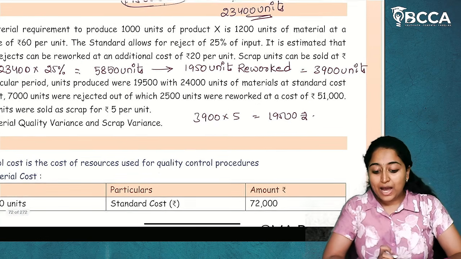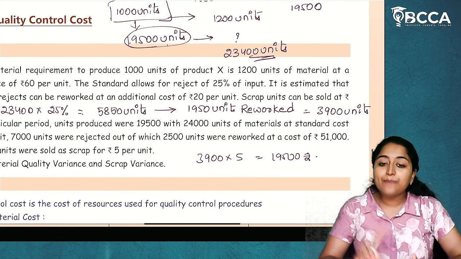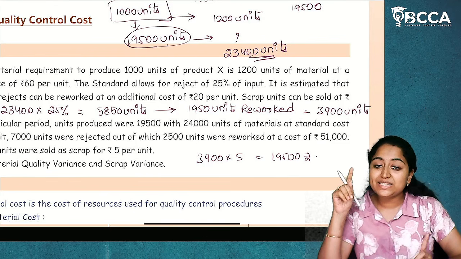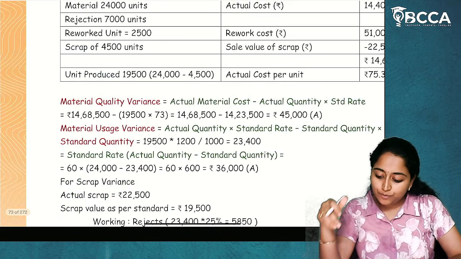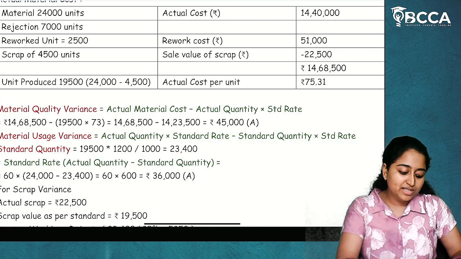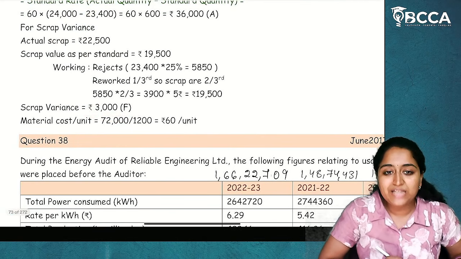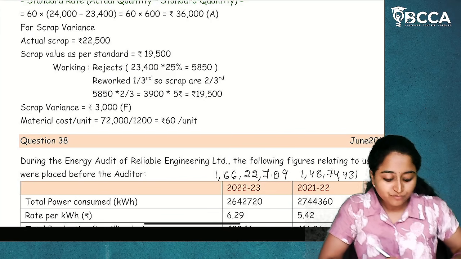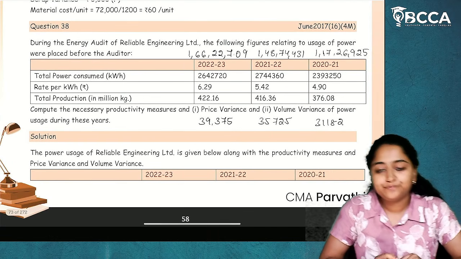So if I am manufacturing 19,500 units of product X, my scrap value will be 19,500. So what is my standard scrap? 19,500. What is my actual scrap value? 22,500. So 22,500 minus 19,500 is 3,000. 3,000 favorable is my scrap variance. I hope it is clear. I hope this question is clear to you.